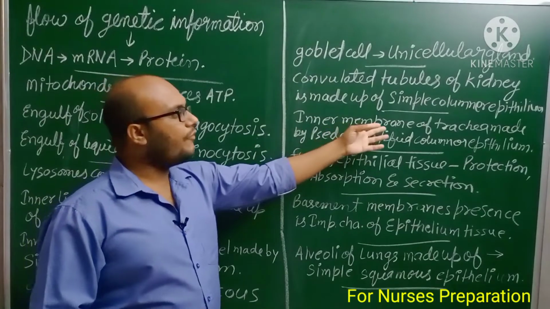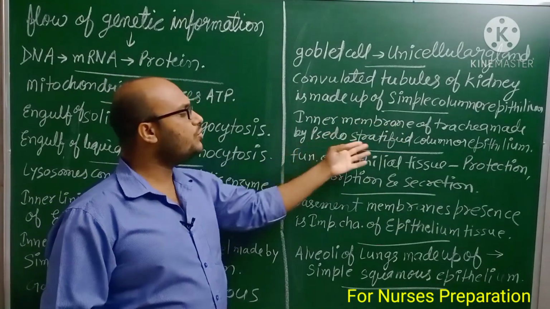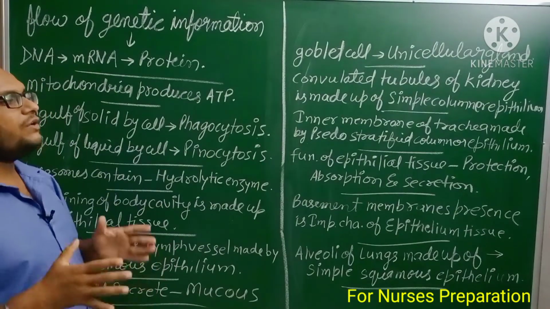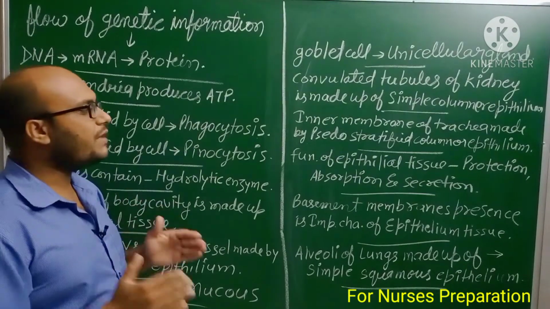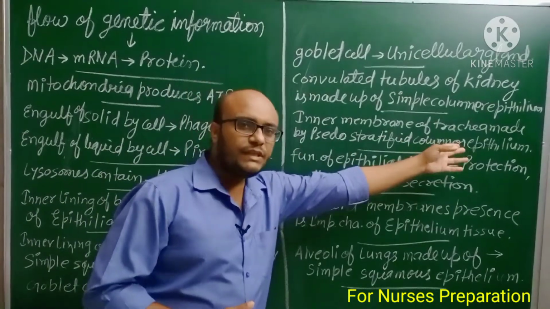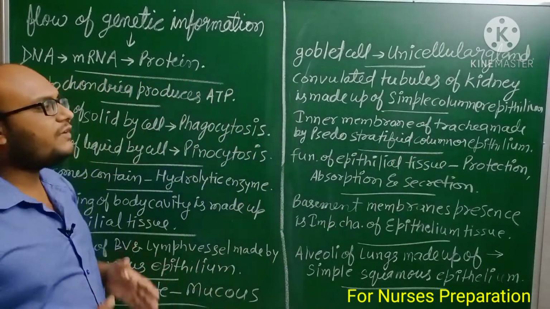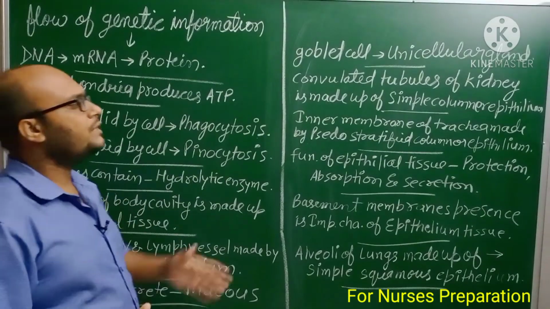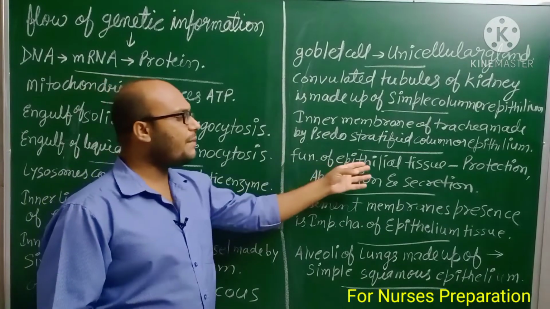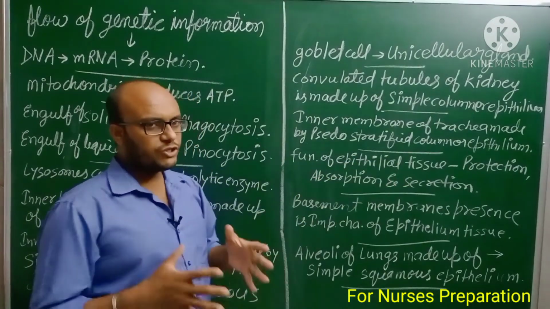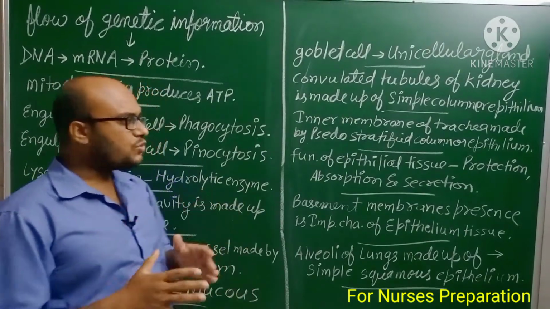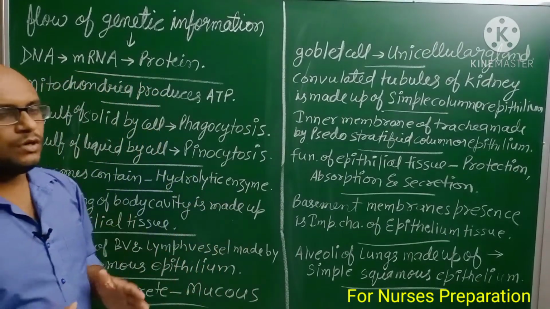Inner membrane of the trachea is made by pseudo-stratified columnar epithelium. Important: functions of epithelial tissue include protection, absorption and secretion.